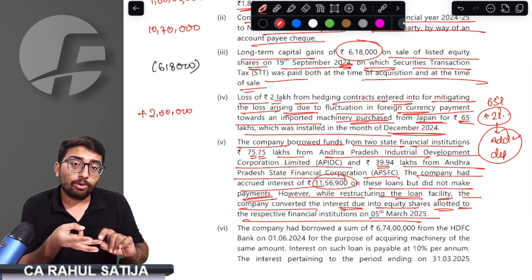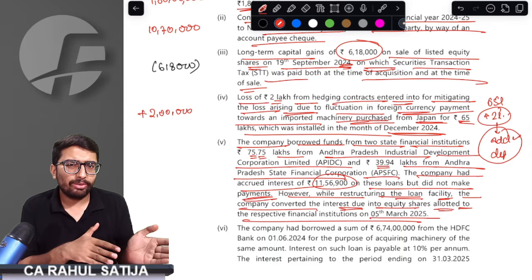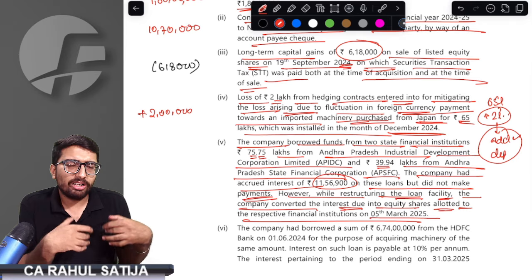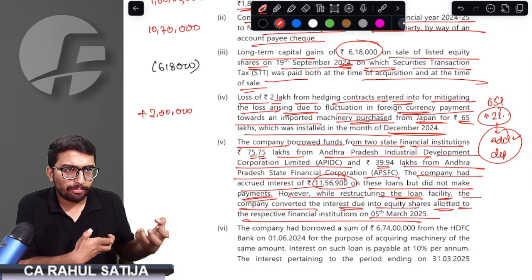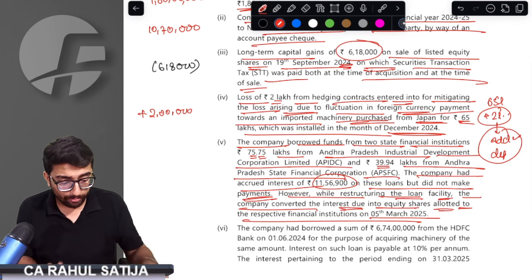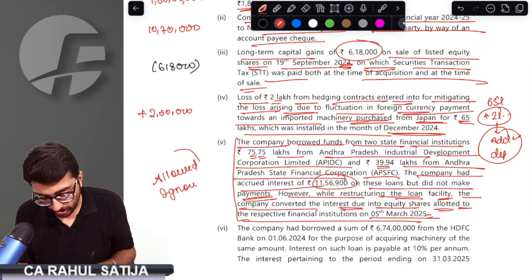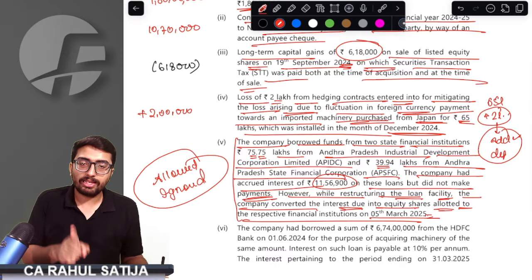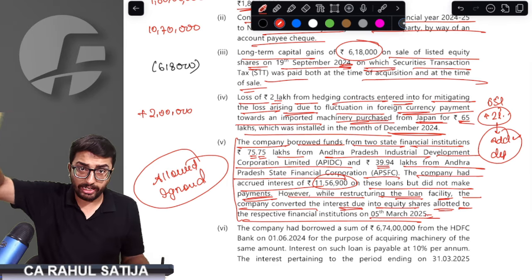But sir, what if that outstanding interest is converted into equity share capital? See, converting into equity share capital would require no payment. If we are converting any of the liability into equity share capital, that means liability is ceased. Now we don't have to pay it ever. So in that case, this would amount to payment, and this would be allowed expenditure, and this would be ignored. This is not an old point. This has been a part of your judicial updates. I have uploaded a judicial updates video in entire English.